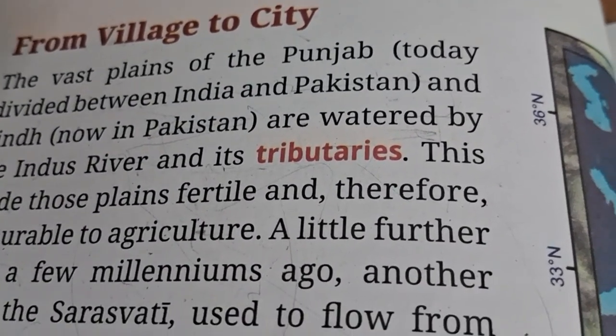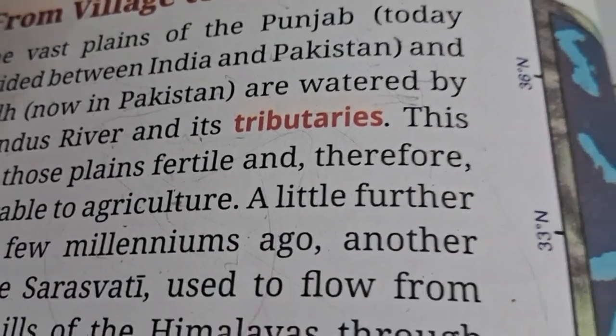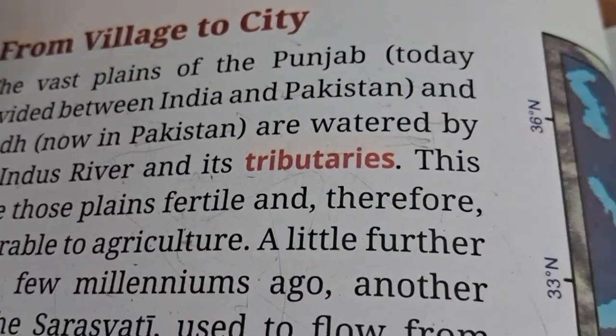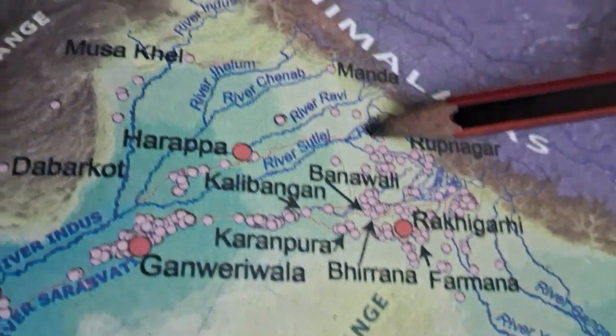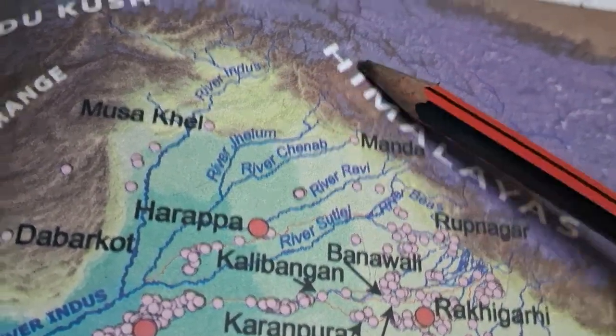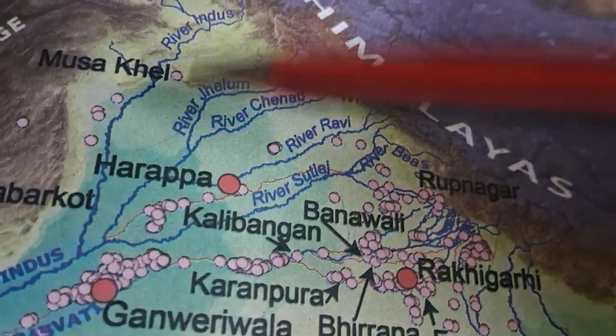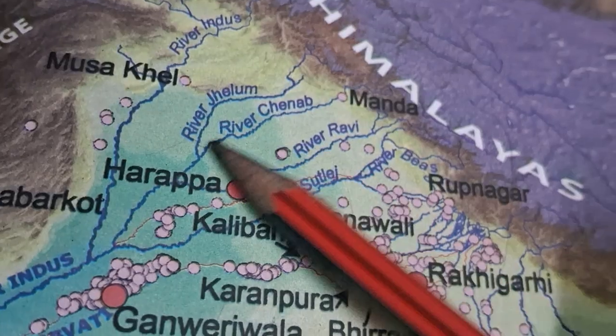Yes, these five tributaries. So what are the names of these five tributaries? Okay, if anyone can tell me, they can type the message. So yes, these are the five rivers we can find from this picture or map. Yes, you can see the five rivers. First is river Indus, that is the main river, and other five rivers are tributaries. So yes, you can count from this map.